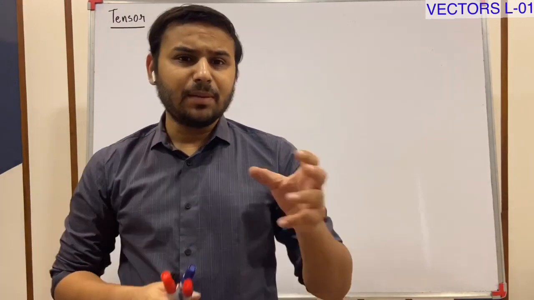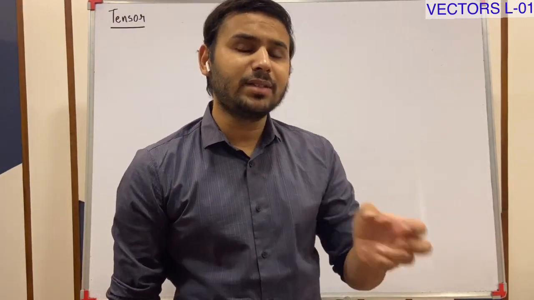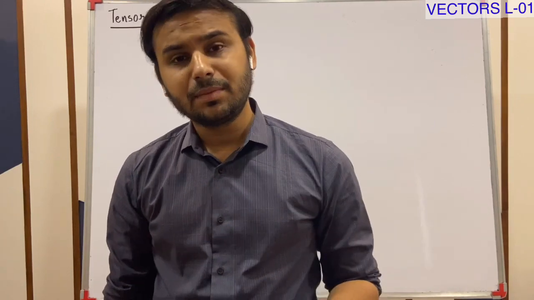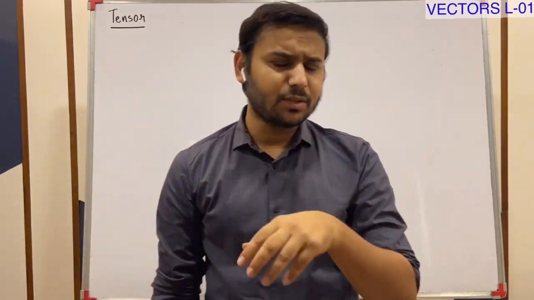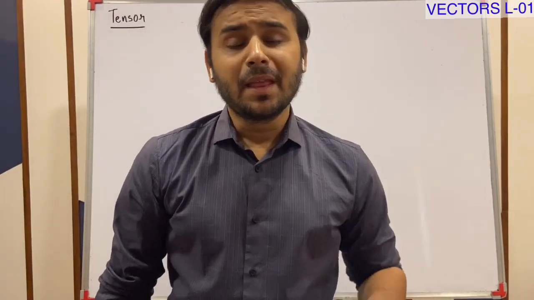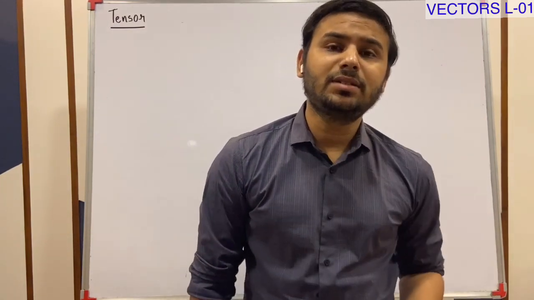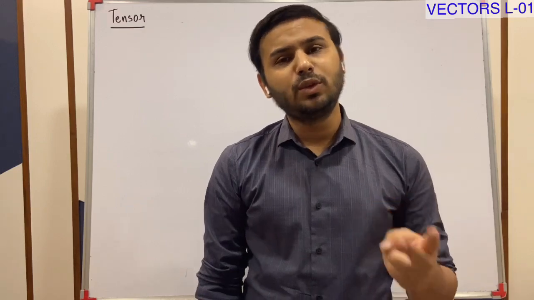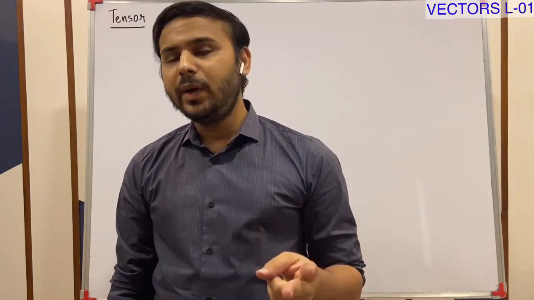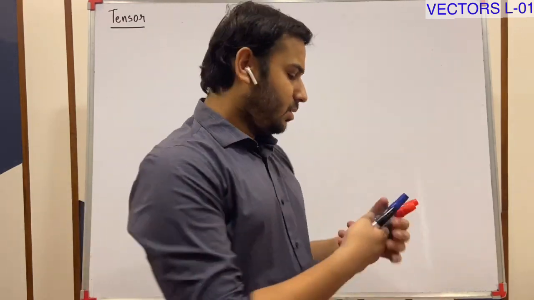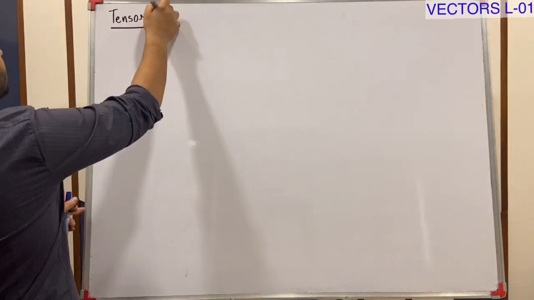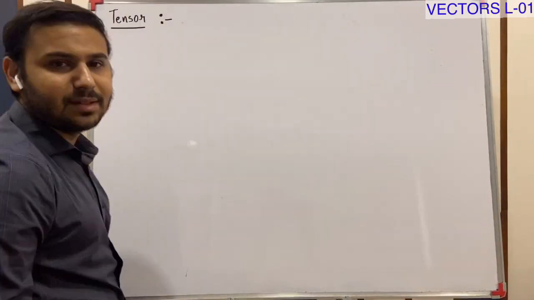You will study fundamental and derived quantities in the second chapter of physics, units and measurement. But on the basis of magnitude and direction, we can divide quantities into two parts, scalar and vector. First of all, let me explain tensor.